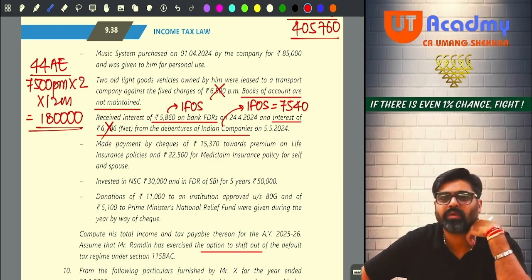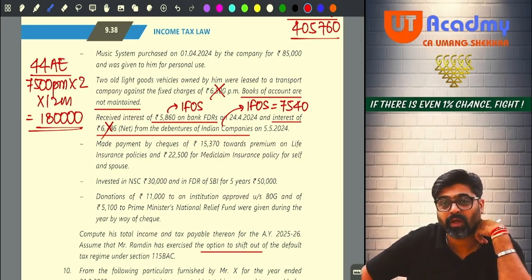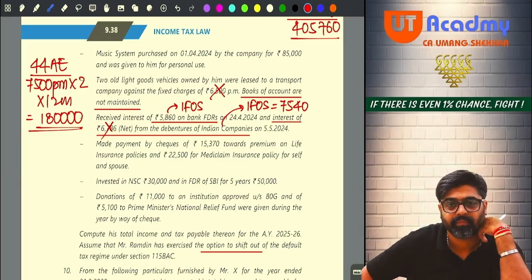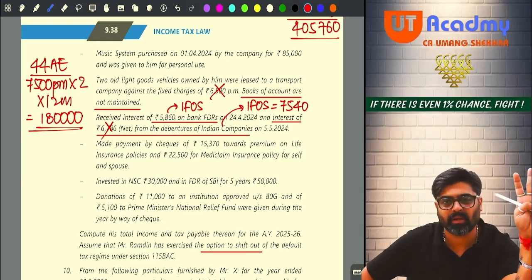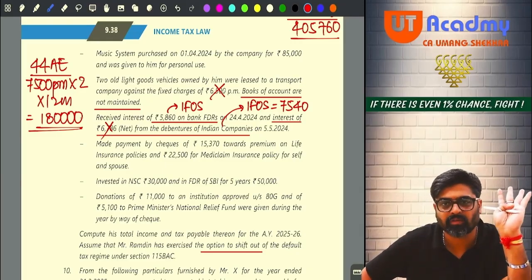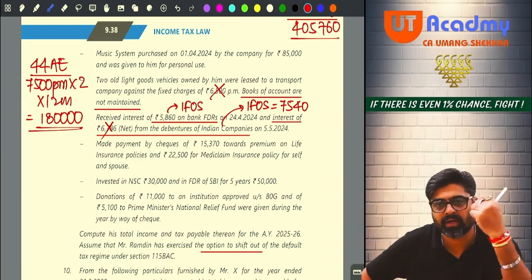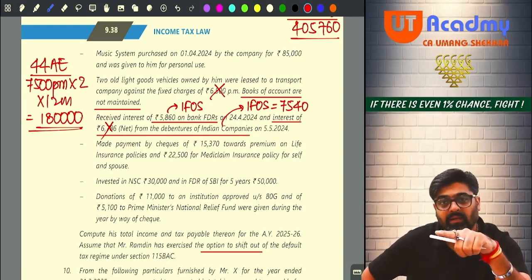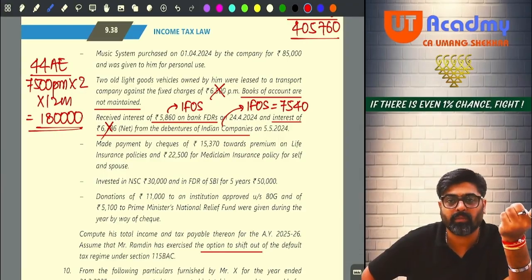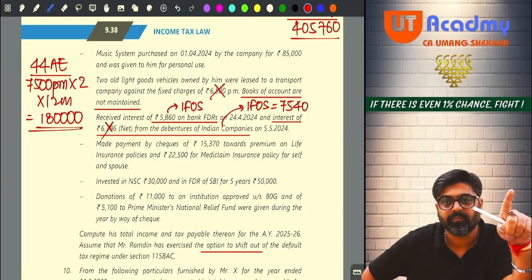No, na. Hence no TDS is deducted. If this amount would have been more than 40, then definitely from here also 10% TDS would have been deducted. So this gross is entirely taxable; no TDS was deducted from this because there was no requirement of deducting TDS out of this. And from debentures, TDS would have been deducted under section 193, 10%.